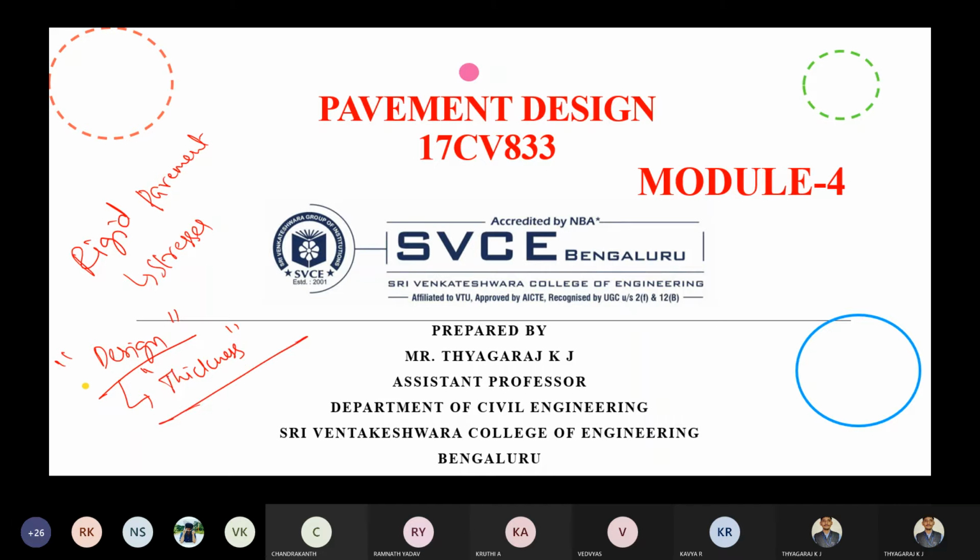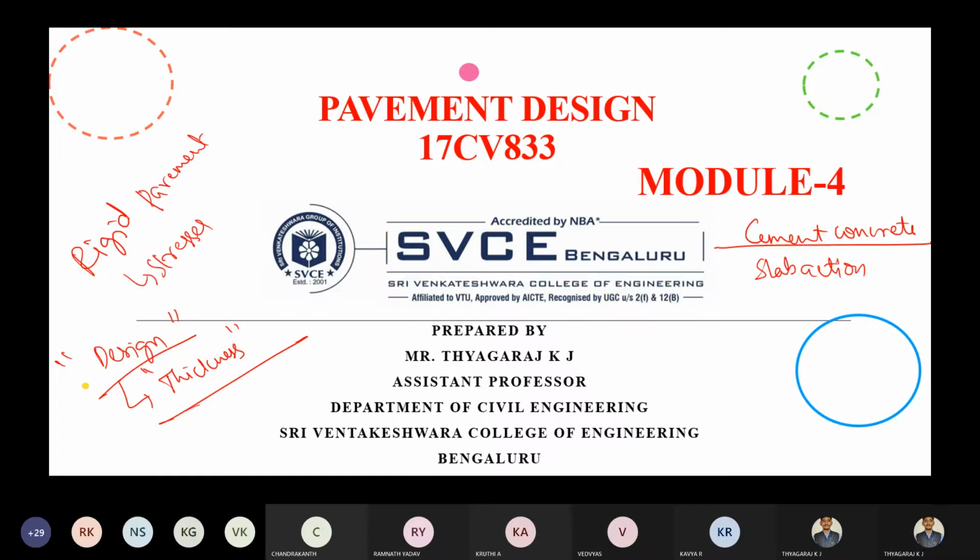module 4, as we all know the rigid pavement, some features are there about the rigid pavement. In the rigid pavement, the top layer will be cement concrete, which will be used as a bearing course. And here the stress transfer will be like a slab action. Whatever load you apply will be transferred like a slab. That is the slab action for stress transfer.